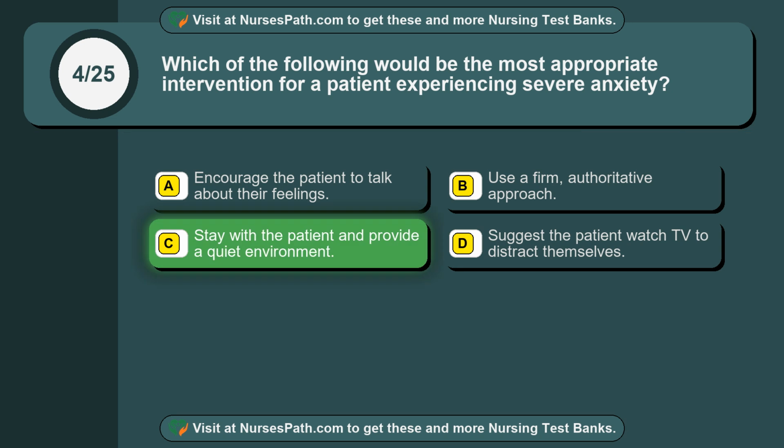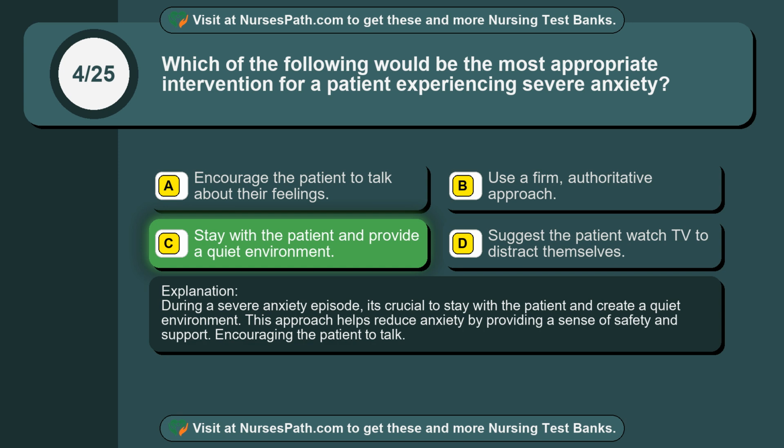The correct answer is option C. Stay with the patient and provide a quiet environment. During a severe anxiety episode, it's crucial to stay with the patient and create a quiet environment. This approach helps reduce anxiety by providing a sense of safety and support. Encouraging the patient to talk.